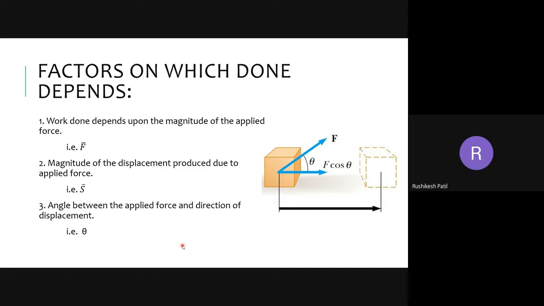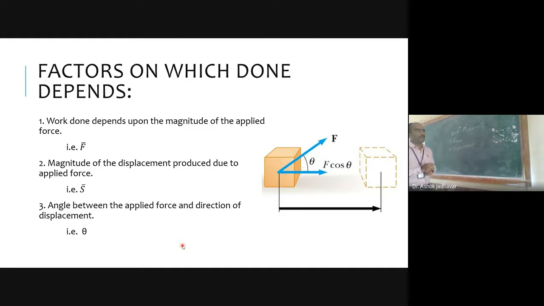Yes, sir. We are having a third component. If you look at the formula, we are having cos of theta. So cos of theta is a trigonometric function, and it will also decide the amount of work done. We know cos of theta can vary from -1 to 1. Can you tell me at which angle we are having -1 as cos of theta?